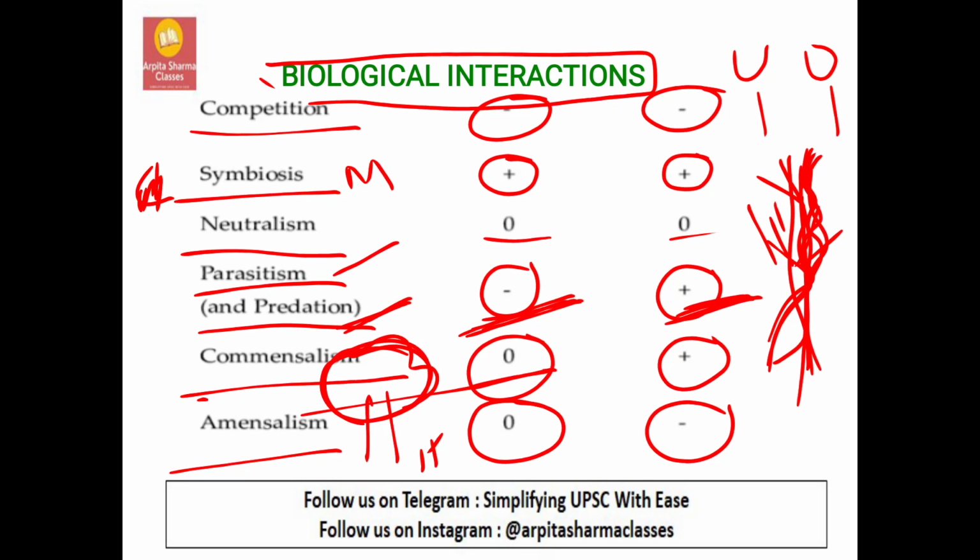Because of the shade of this tree, the plant is not getting proper sunlight, and its growth is stunted, or it will not grow. See, this tree is neither affected nor harmed, but the plant growing under the shade of this tree is harmed. See, minus. So this is known as amensalism.